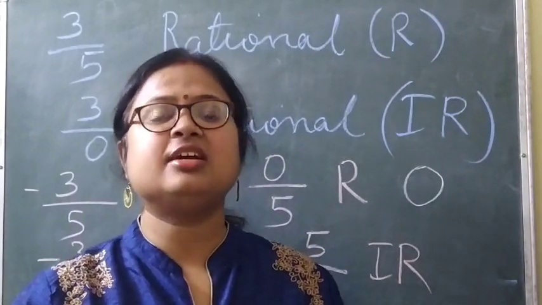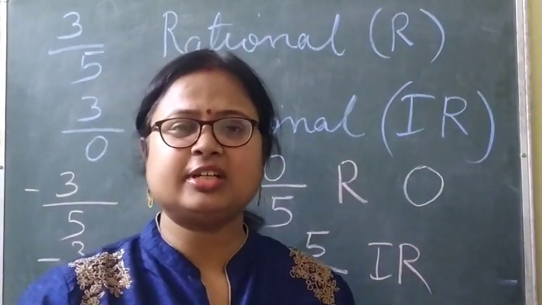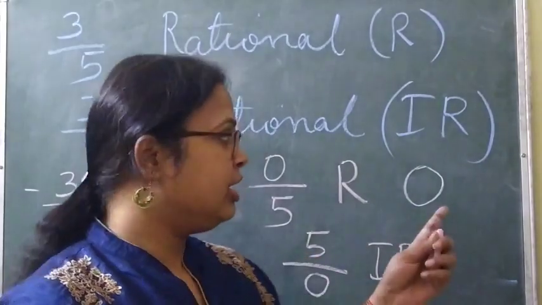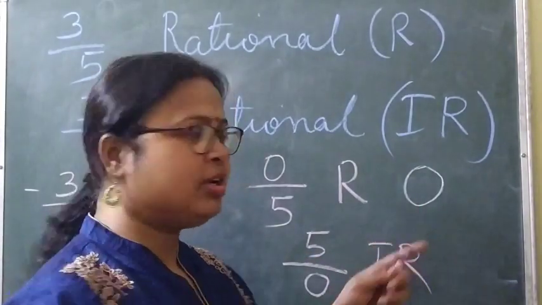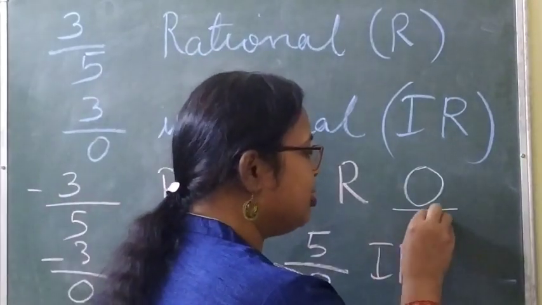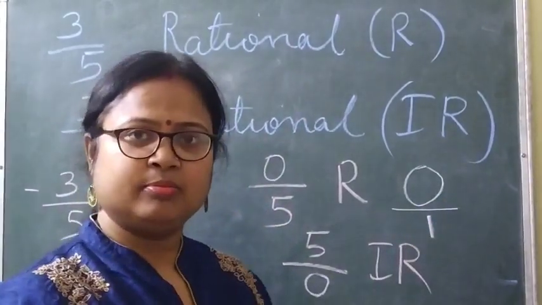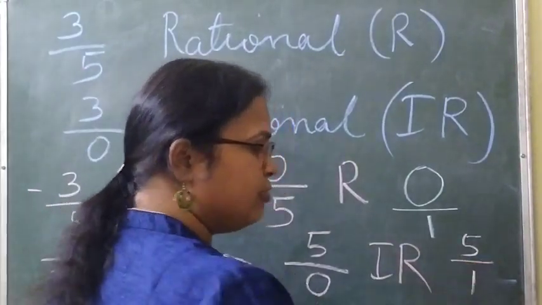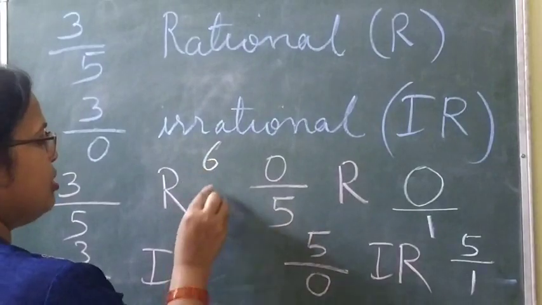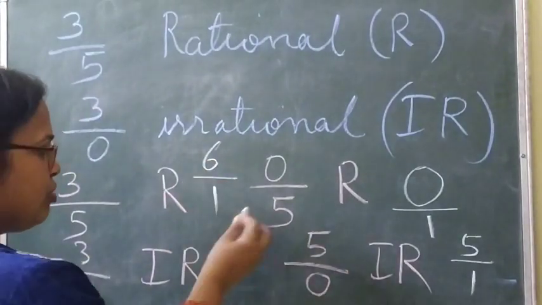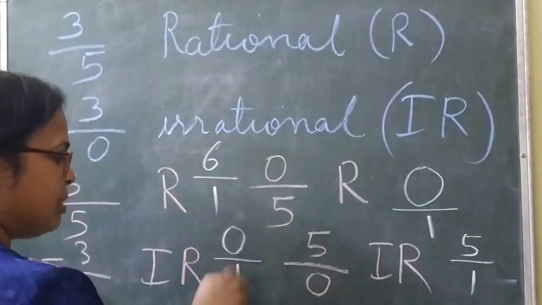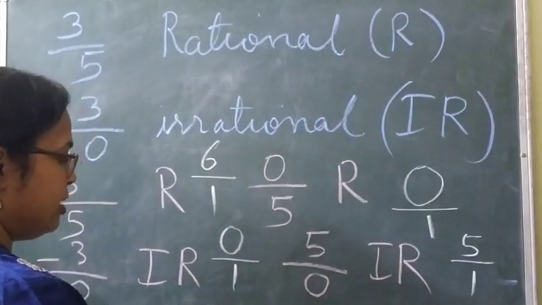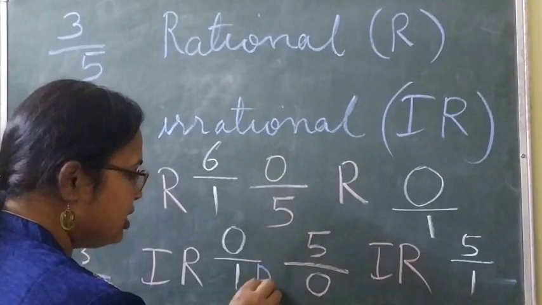Yes, 0 is a rational number. Again, what is the condition? The denominator should not be equal to 0. Here, the denominator is what? When we draw a line here, the denominator will be 1. Because when it is written 5, it means 5 by 1. When it is written 6, it means 6 by 1. So when it is written 0, it means 0 by 1. So 0 by 1 is a rational number.